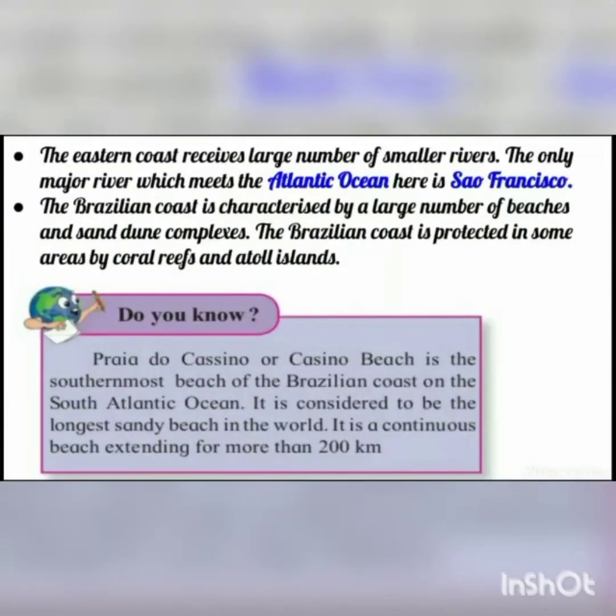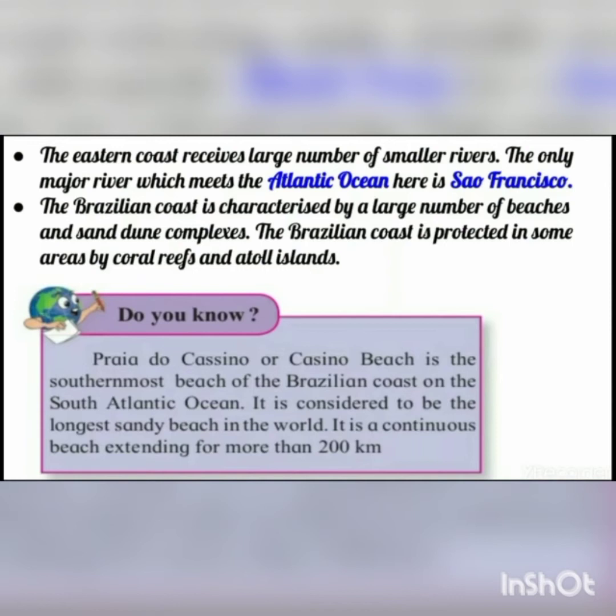The eastern coast receives a large number of small rivers. Here the only major river which meets the Atlantic Ocean is São Francisco. So the only river in Brazil that meets the Atlantic Ocean, which river is it? São Francisco. The Brazilian coast is characterized by a large number of beaches and sand dune complexes.